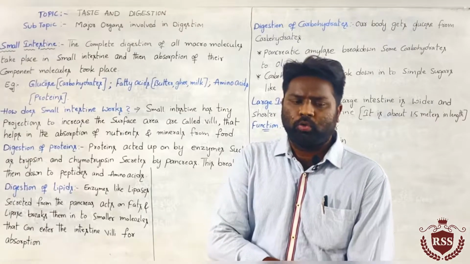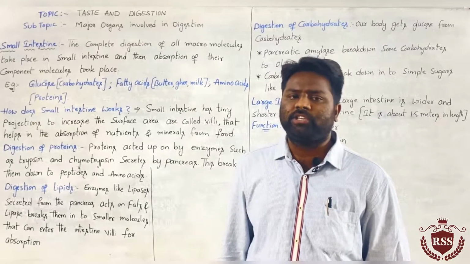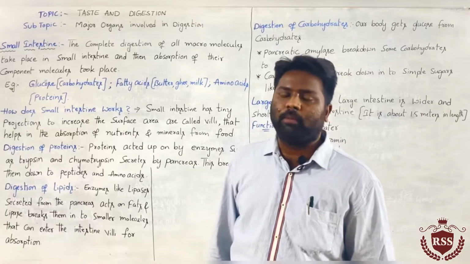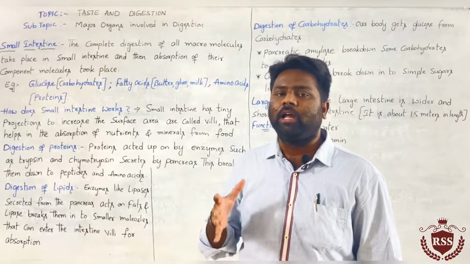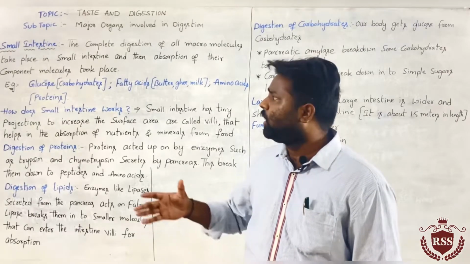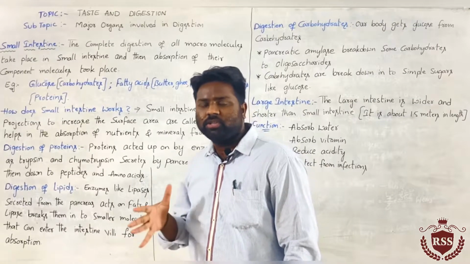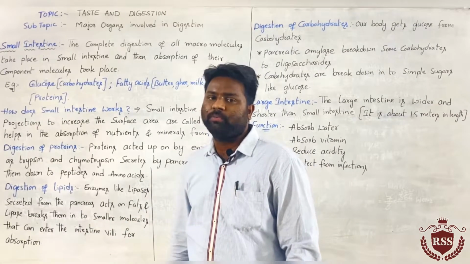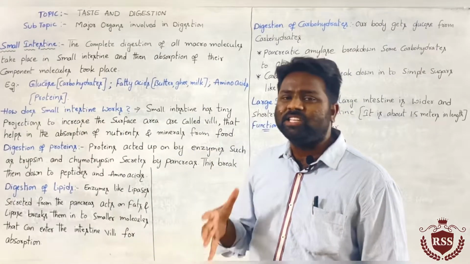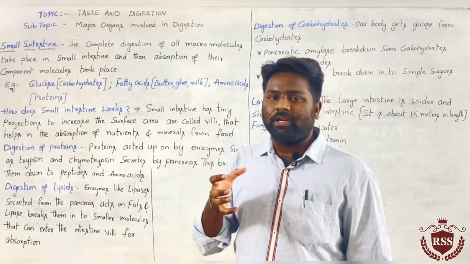Today we are going to continue the last class, that is the taste and digestion topic. Under that, presently we are discussing the major organs involved in digestion. We had completed 3 organs, and the 4th organ involved in digestion, and the most important organ involved in the digestion process, is the small intestine. In the small intestine, the main process of digestion takes place.